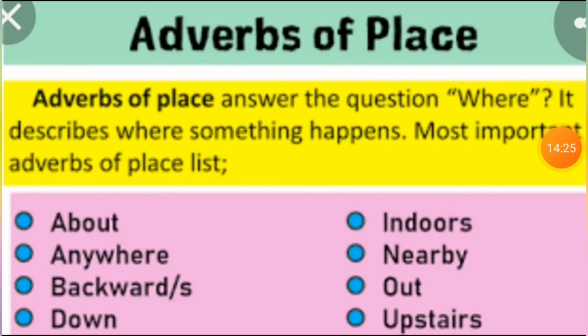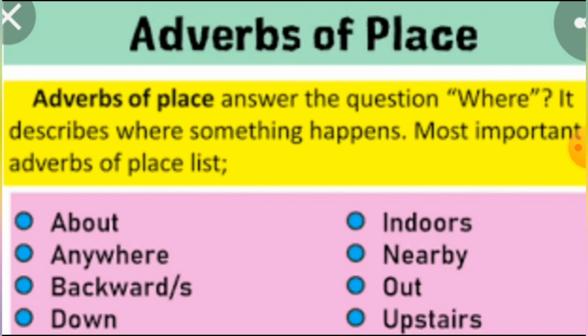Now students, we are going to see about adverb of place. Before, what did we see? We saw adverb of time and adverb of manner. Now we are going to see adverb of place. What is the adverb of place? Adverb of place answers the question where. It describes where something happens.